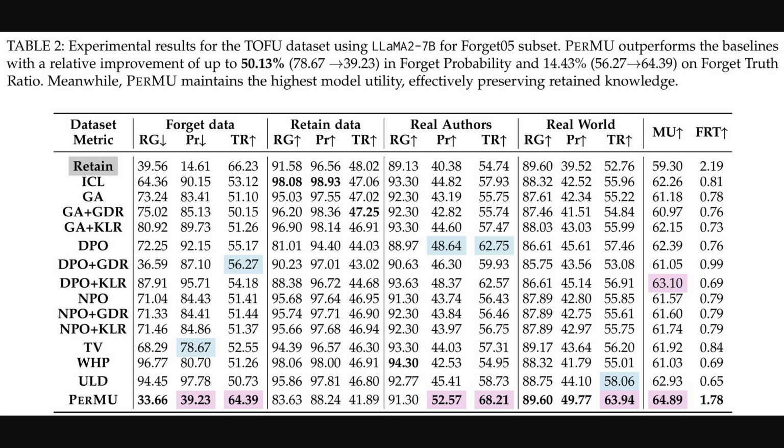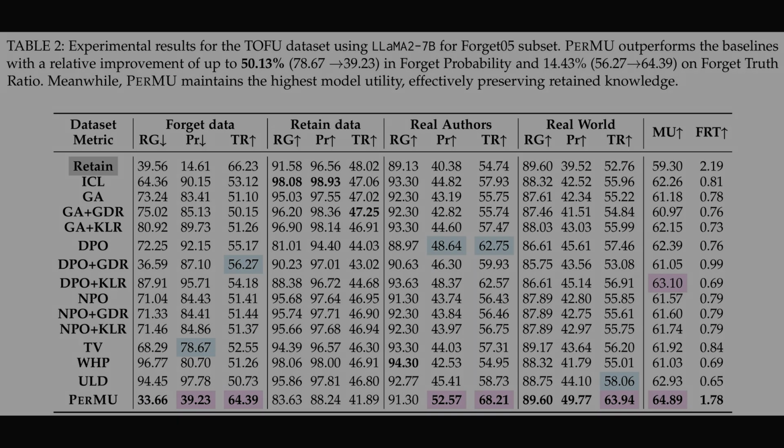It also boosts the forget truth ratio to over 64%, meaning more truthful, non-forgotten answers are given. And importantly, PERMU does this while maintaining the highest model utility, or MU, so it still performs well on useful retained knowledge and gets the best forget-retain trade-off, or FRT, a new metric balancing these two aspects.